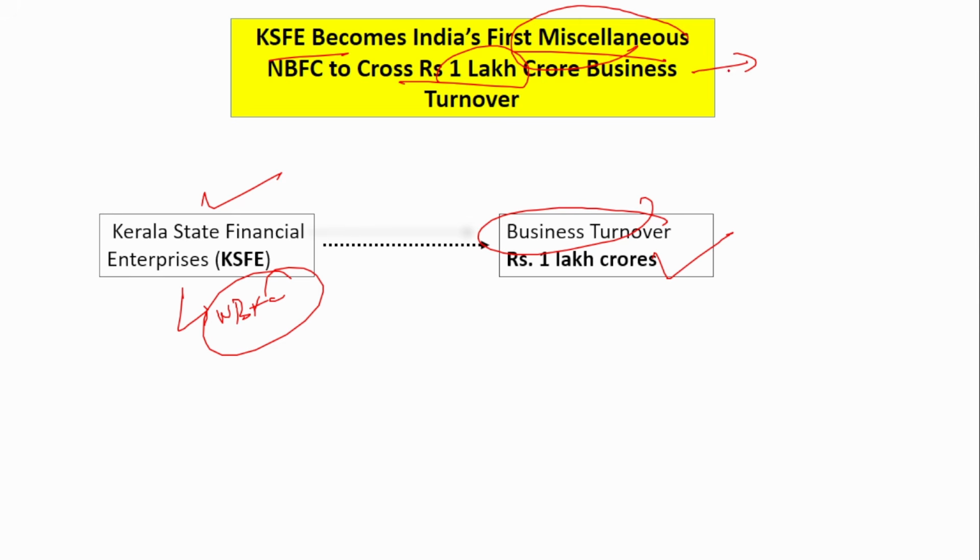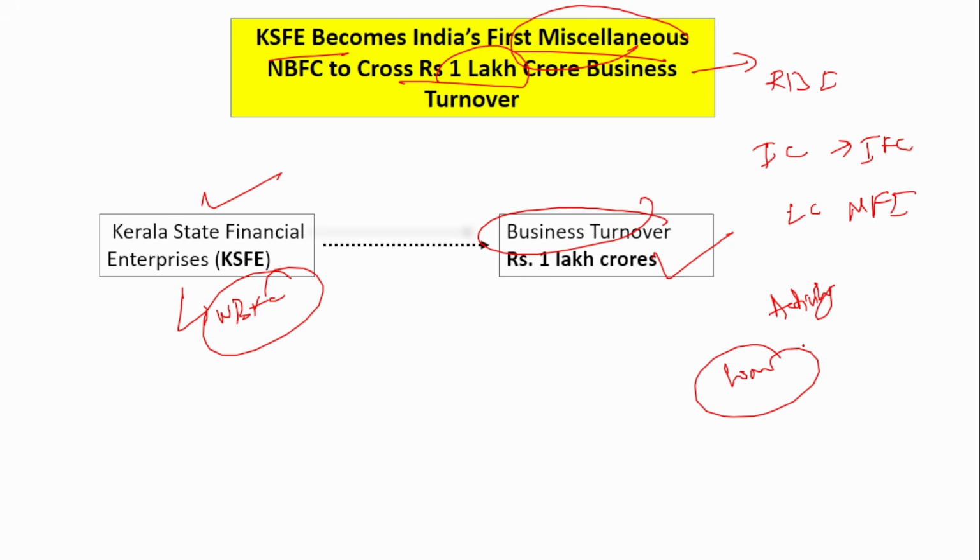So what is this miscellaneous NBFC? Generally, RBI has categorized NBFCs into various types, like the investment company NBFC, the infrastructure finance NBFC, then the loan company NBFC, and the microfinance institution NBFC. There are various categories of NBFC. So how do they categorize the NBFC? Depending upon their activity, that is, depending upon their loan activity.